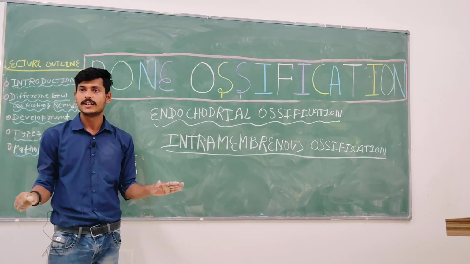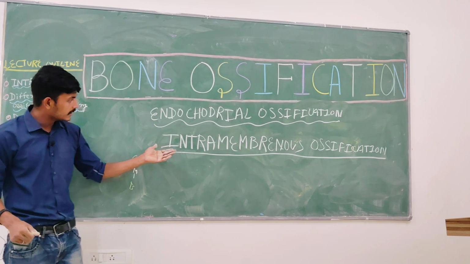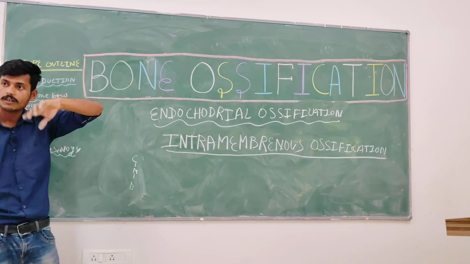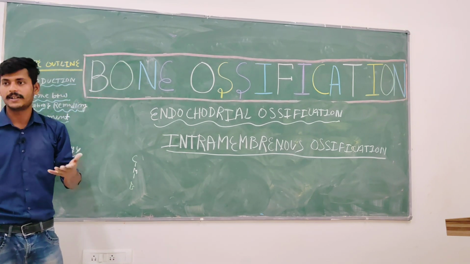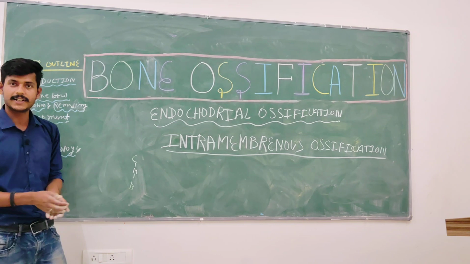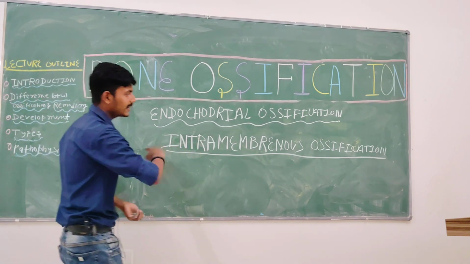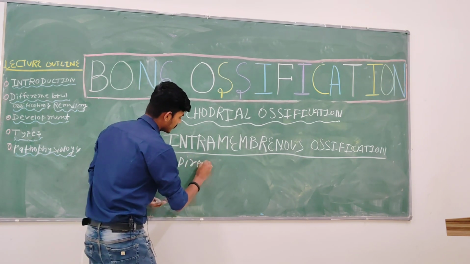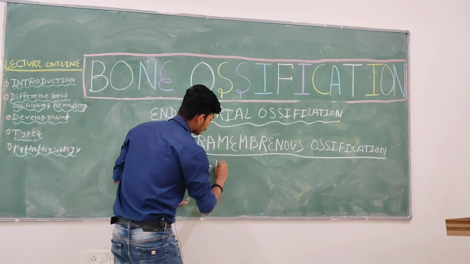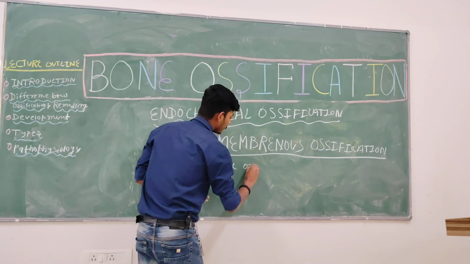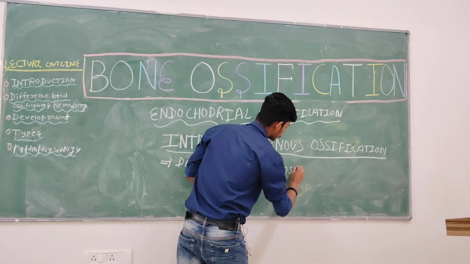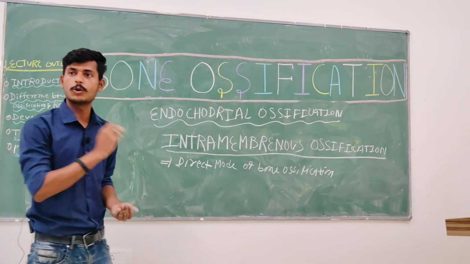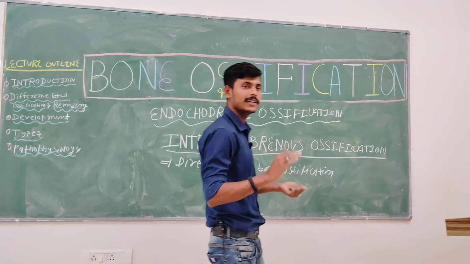But in the case of endochondral there is a need for cartilage as a template. Understanding? So write down, this is a direct mode of bone ossification. There is no intermediate.